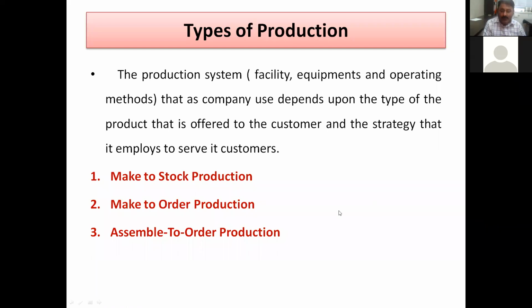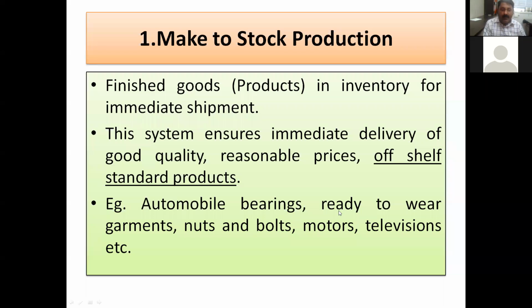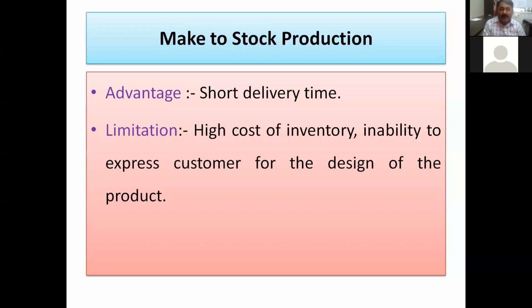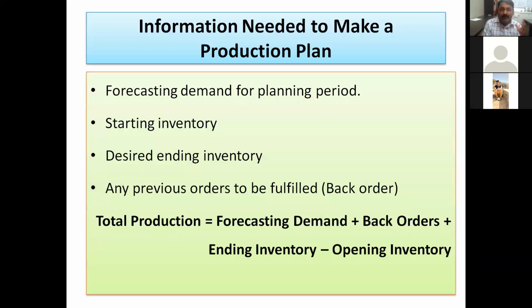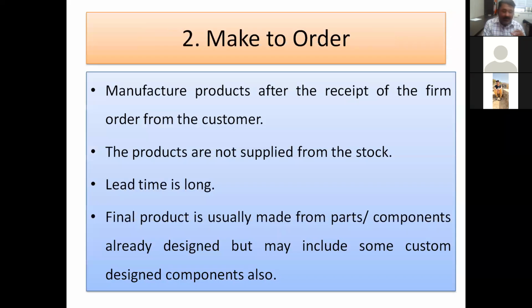Here you can see we have discussed the different features available in make to stock production. Then what are the advantages and disadvantages: finished goods are there and available, and the customer can directly purchase them, and there is very little waiting period. Shorter delivery time is there. If it is not available, the retailer or the wholesaler will make it available to you within a very short time. Then this is the information required for the production plan, and we have discussed the characteristics.